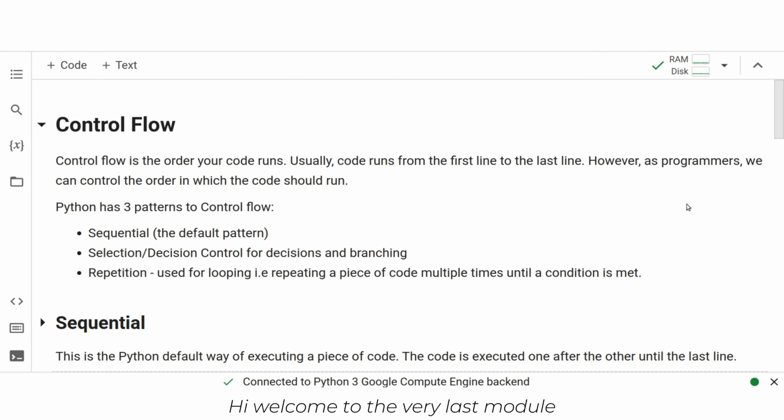Hi, welcome to the very last module of this introductory Python programming course. I hope you've enjoyed the last modules and that what you have seen so far has gotten you comfortable to embrace Python programming. Like I always say, Python does not bite and it's one of the easiest languages to learn. So I hope you've had fun and I hope you've started thinking about your why and how you can improve your skills. In this last module, we're going to talk about control flow.